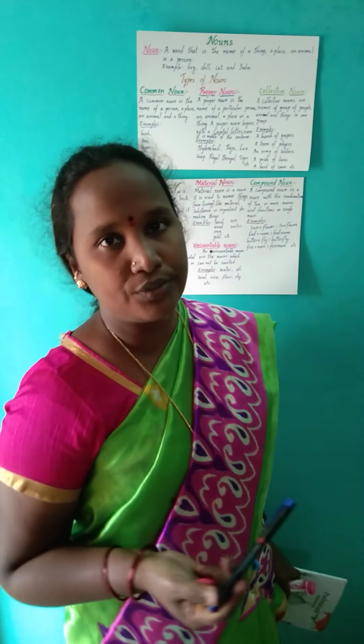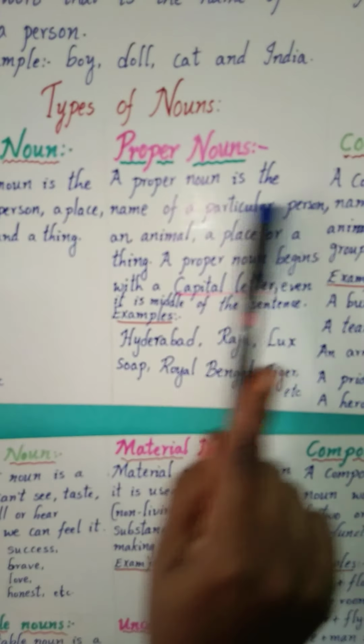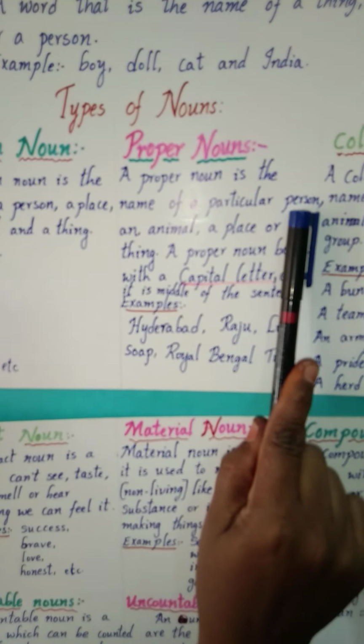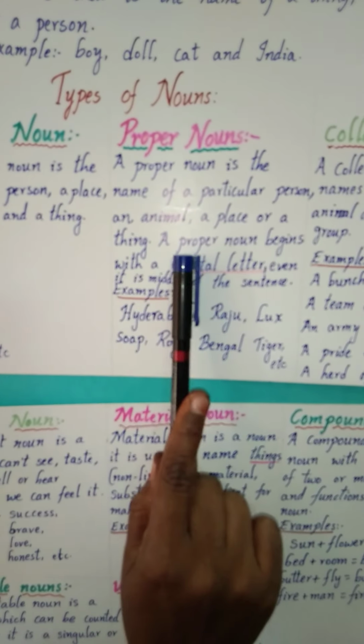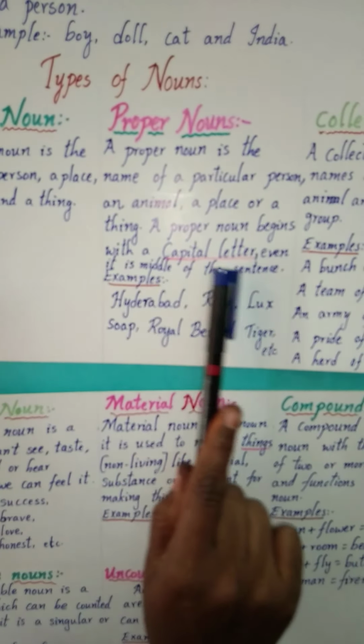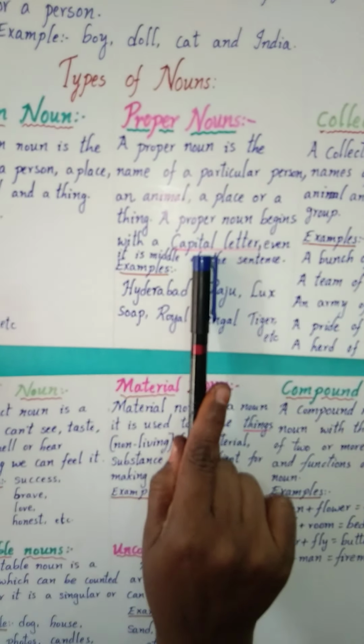Okay. Now we have completed the common nouns. Now we'll go for the proper nouns. The second topic is proper noun. Now we'll see the definition. A proper noun is the name of a particular person, animal, place or thing. A proper noun always begins with a capital letter. Remember, children, a proper noun always begins with a capital letter.